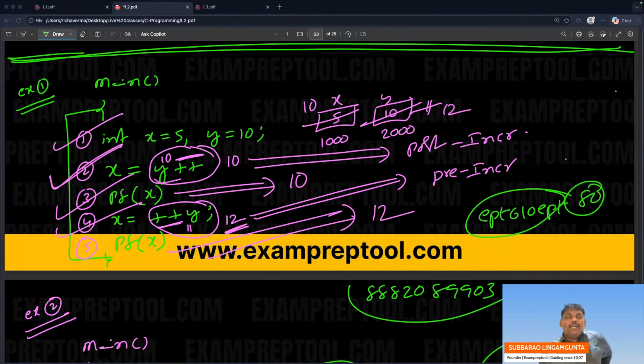Yes, so with the OR operator, the left one is already true. No need to go to the right one, no need to execute. Left one already true, OR operator, no need to go right. AND operator, left one true, then you have to go right also.